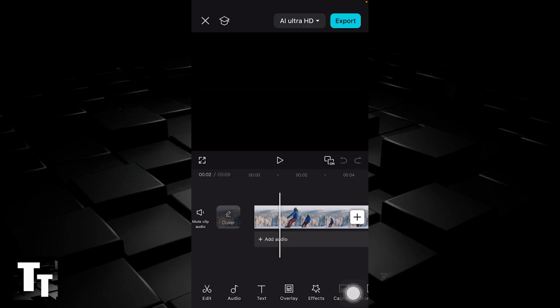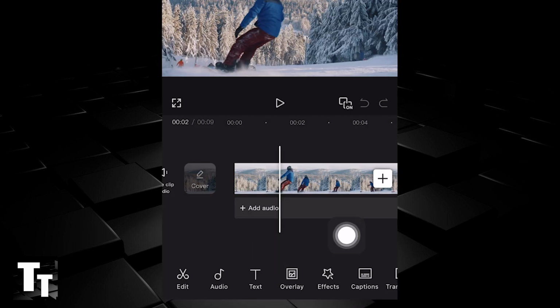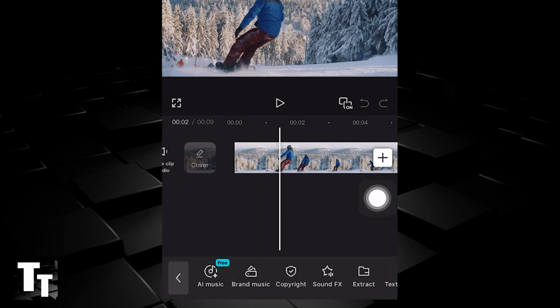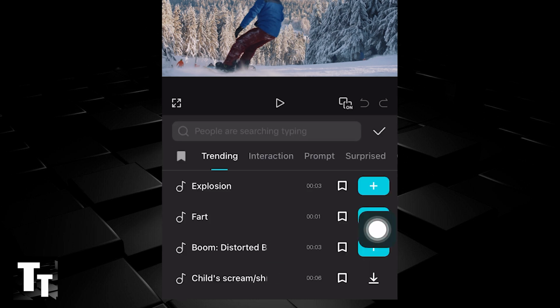You want to access the trending tab of a video or even audio clip. Make sure your video is not selected, but deselected. Go to the bottom left-hand screen and click the second option, Audio. Scroll to the right and you see the option Sound FX. Underneath here, on the right-hand screen, trending is the first option.